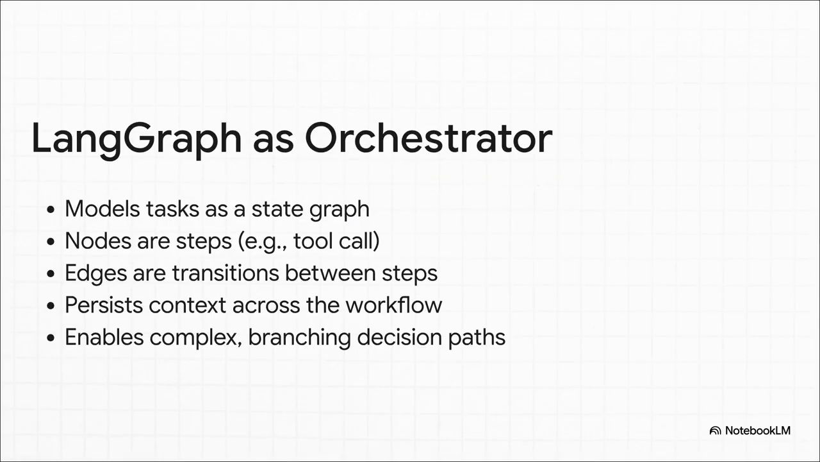So, how does it work? LangGraph basically creates a state graph. You can think of it like a dynamic roadmap for the AI's entire project. Each step, each tool call is a destination on the map, and LangGraph is the expert navigator, guiding the AI from one point to the next, making sure it never gets lost, even when it has to make really complex, branching decisions. It's like the conductor of our AI orchestra, making sure every part plays in perfect harmony.